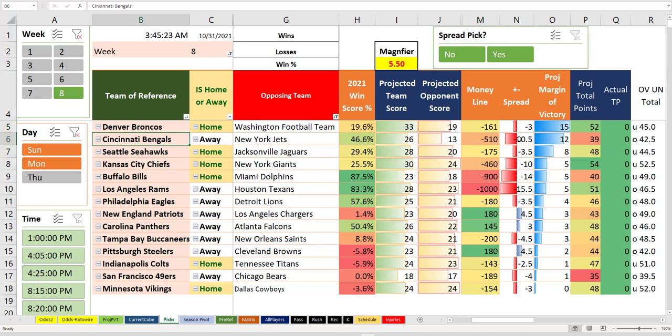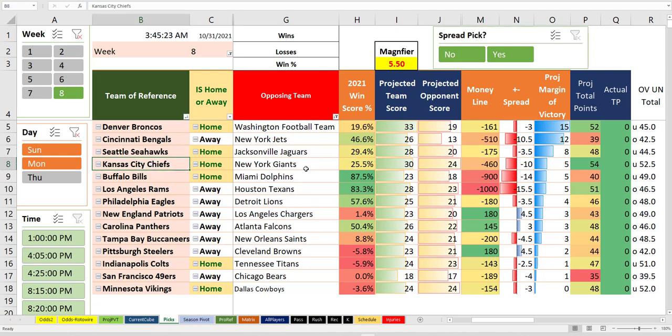Cincinnati over the Jets, but it's an unbettable line, and the points are too close. What can you do with minus 510? I mean, you can put it on a round robin, I guess, but that's scary because it's such a terrible line. It's bad. I'd say stay away from it because it's unbettable. Seahawks over Jacksonville by 8 points. Only have to cover 3.5, but that's more than a field goal. And it's still Geno Smith, I think. I think Seattle to win is okay on a round robin.